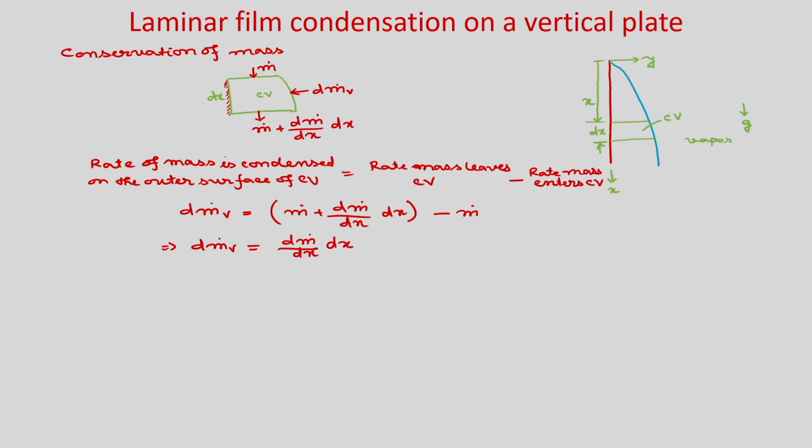So, now we will use the conservation of energy. In this particular case, as the liquid film acts as the thermal resistance, the vapor converts to liquid, releasing the latent heat to the film, and then this heat is conducted through the liquid to the surface.